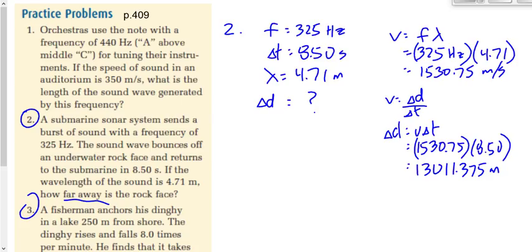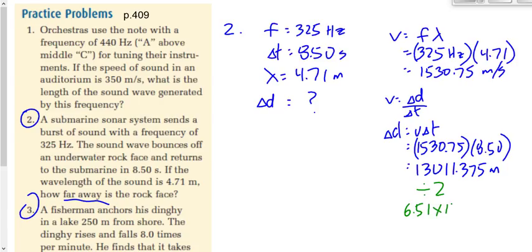What's wrong, or let's say it in a better way, what's incomplete about what we've just done? Brogan? Yeah. How come, Brogan? Yeah. We are given the time that it takes the wave to go there and back. What are we looking for? The distance that it takes the wave to go there. So we've just solved for the distance there and back. If we want to solve for the distance to the rock face, we're going to divide that by 2. And when we do, we get, presumably that's the answer that's in the book,